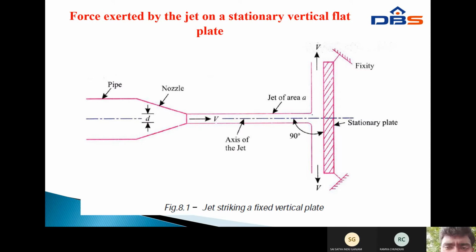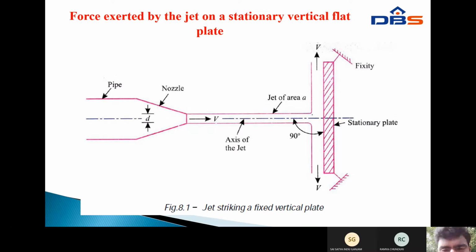Next, the axis of the jet. The jet area is A, and the pipe area is capital A. In this setup, the stationary plate is fixed. The water strikes the vertical plate.